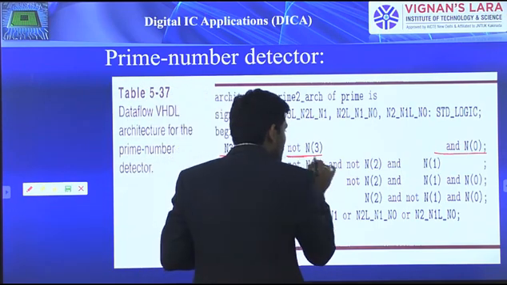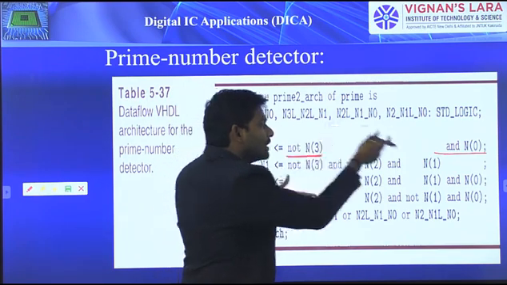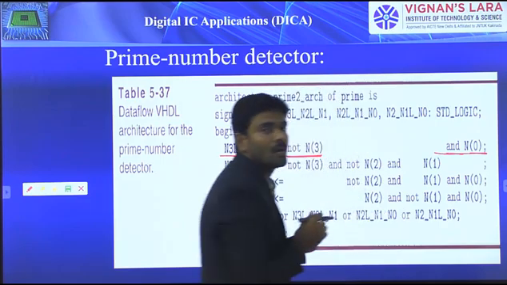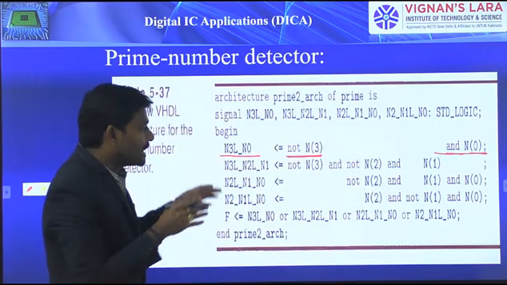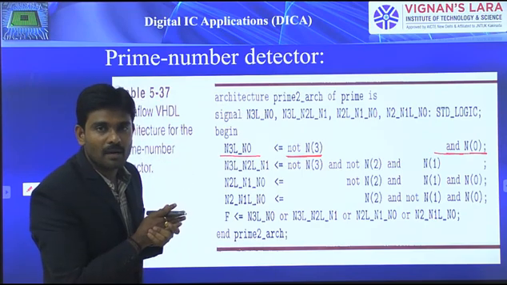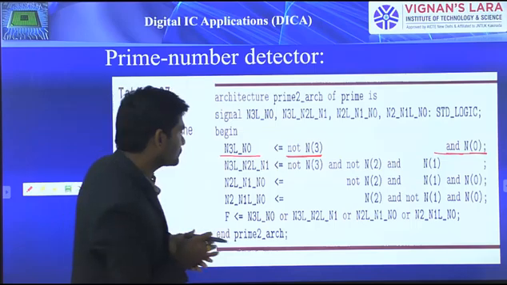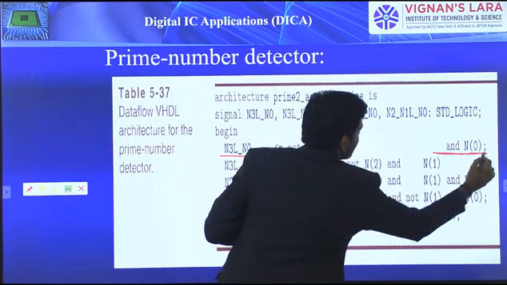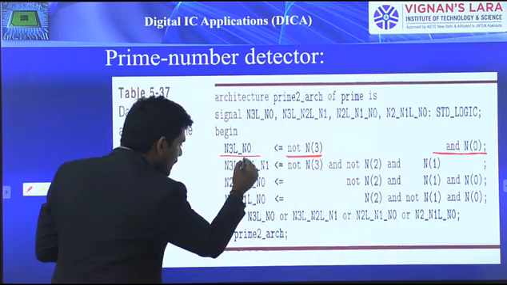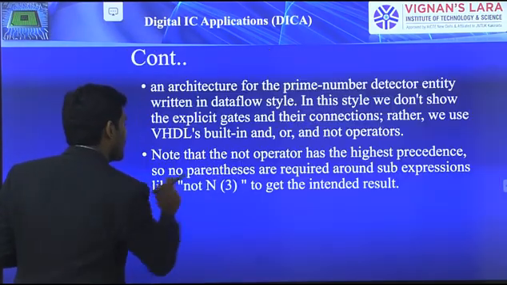So NOT N3 gives N3 bar, and it needs to perform the AND operation with N0. Here, based on the input signals only, by means of using the Boolean operators, we derive the required equation: NOT N3 AND N(0). In the same way, you are supposed to write for the remaining 3 outputs of the AND gates as well.